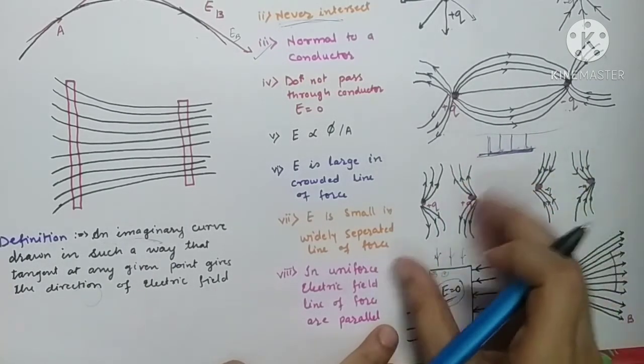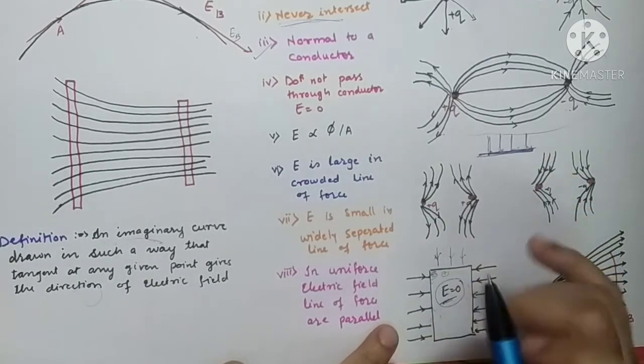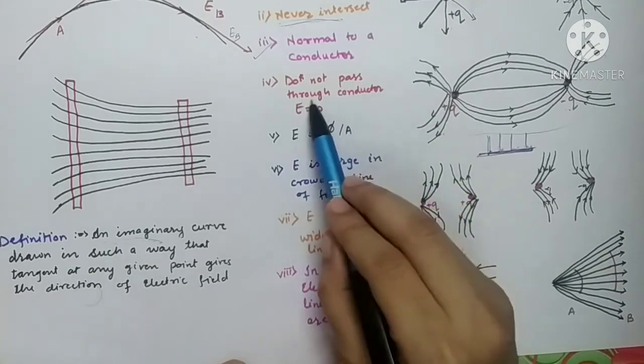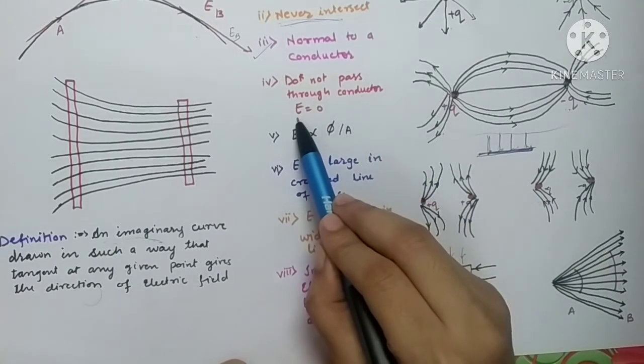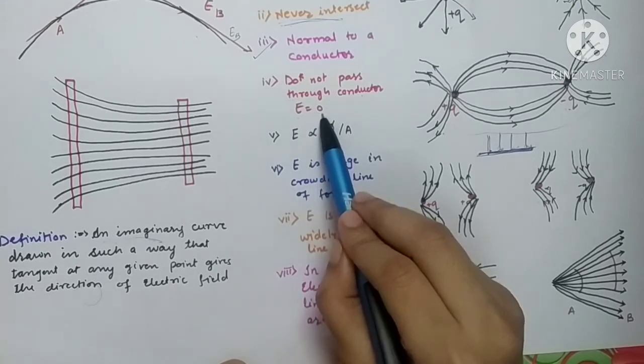All the electric field intensities are supposed to move outward from the conductor. So they do not pass through any conductor. Inside the conductor, the electric field is zero.